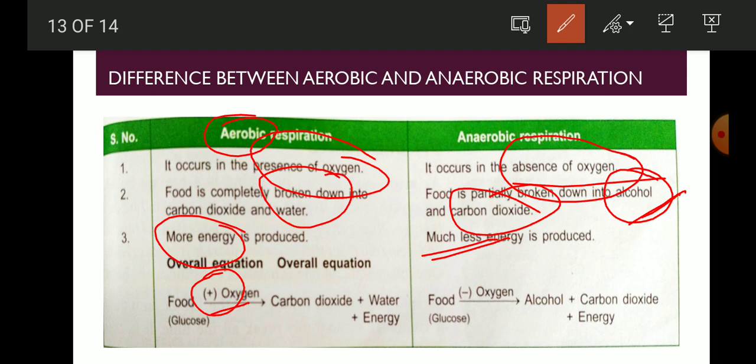In anaerobic respiration you get less energy. For writing the equation you will write minus oxygen, that means it is occurring in the absence of oxygen. Oxygen is not needed for anaerobic respiration. You will write alcohol, the result of partial breakdown of glucose, carbon dioxide, and you will get the energy. So this is the difference between aerobic and anaerobic respiration.